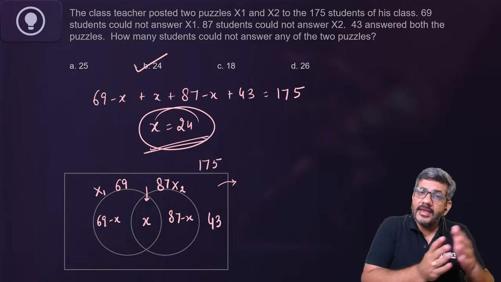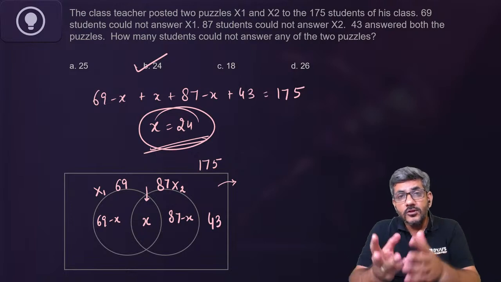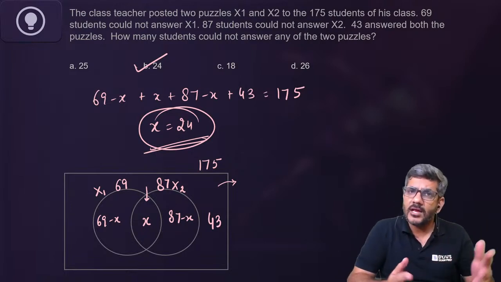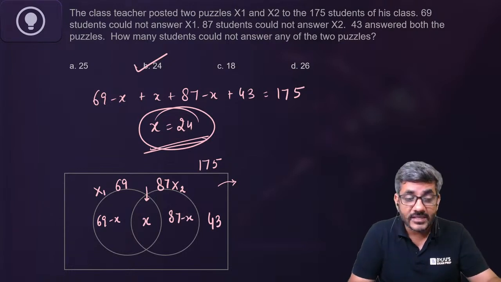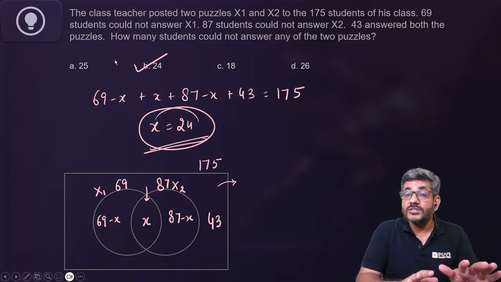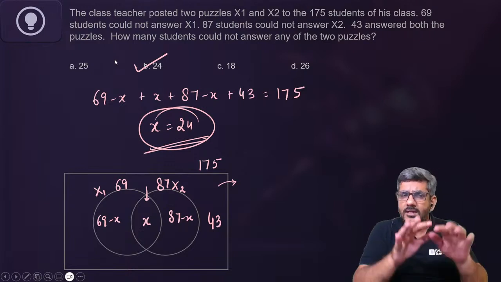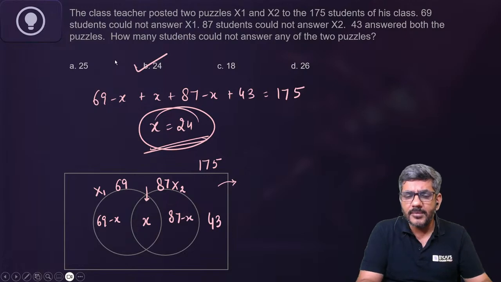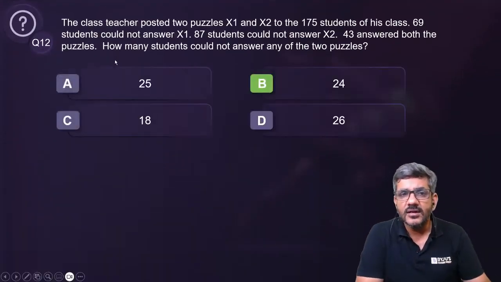तो अगर डेटा ही ये दे रखा हो, हाउ मेनी पीपल आर नॉट डूइंग दिस, तो वेन डायग्राम नॉट डूइंग के हिसाब से ही बना लो, दैट्स नॉट ए प्रॉब्लम. I mean, we generally do that because it makes our question easy and it is less confusing as well. You just do it twice or thrice, it will be easily clear to you as well. First time it might look a bit difficult, but actually these questions would become easy for you in these scenarios. So that's the right answer, B24.